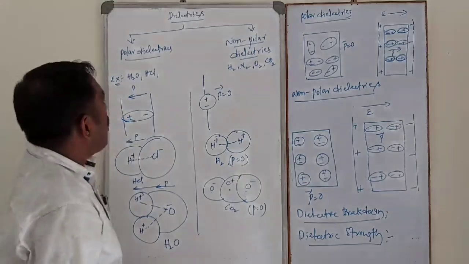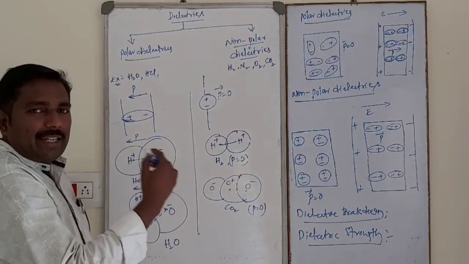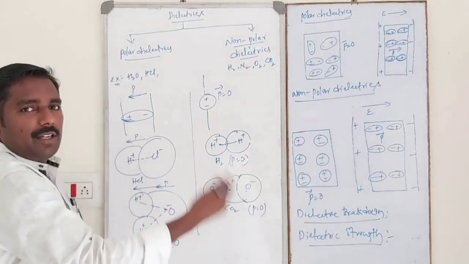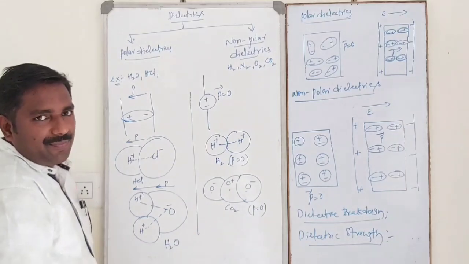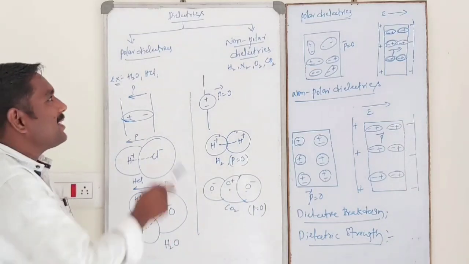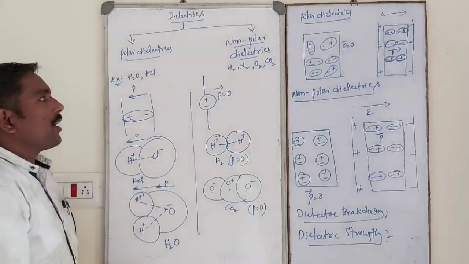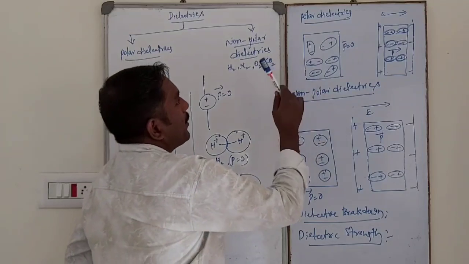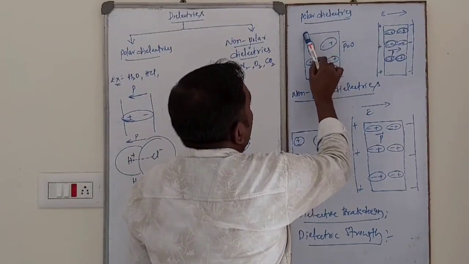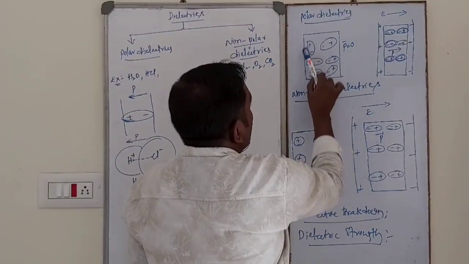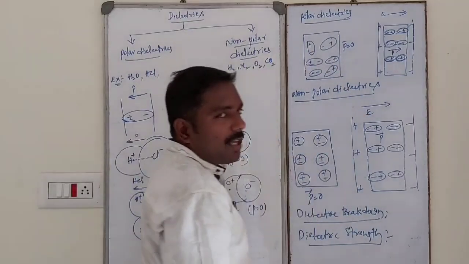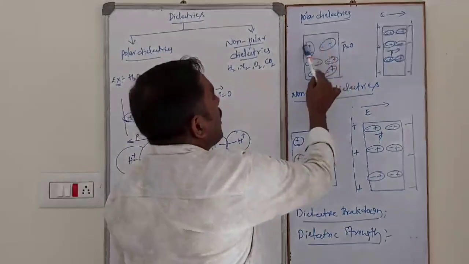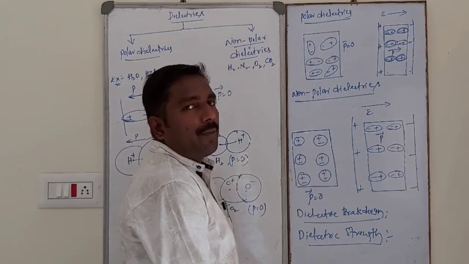Now, how to convert dielectrics, whether polar or non-polar, into conductors? How to conduct electricity in polar or non-polar dielectrics? Let us consider a small explanation. Let us consider a polar dielectric slab. In a polar dielectric slab, molecules are randomly oriented, so the net dipole moment will be 0.